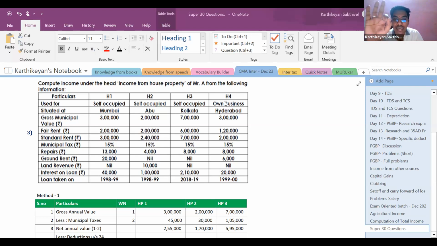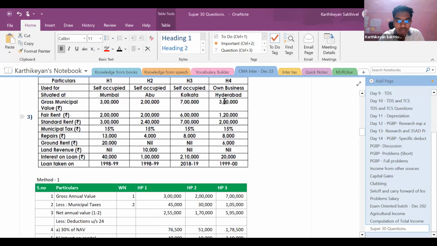So totally there are 3 house properties now, right? One is situated in Mumbai, the next is situated in Abu, and the third one is situated in Kolkata. See the gross municipal value, fair rent, standard rent, municipal taxes, repairs, ground rent, land revenue, interest on loan, and when the loan was taken. For house property 1 it is 98.99. House property 2, it is 98.99. For house property 3 alone, it is 18.99. Right? So these are the 3 house properties.